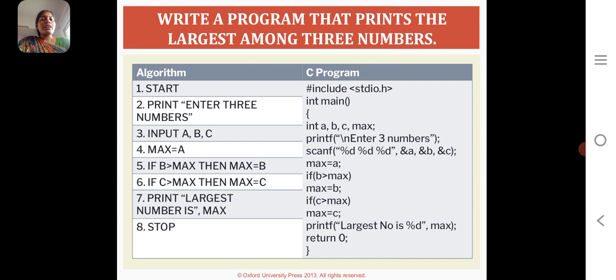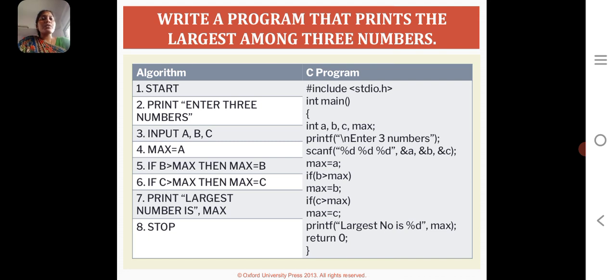Let me take the input of three values as A, B, C. Then we scan the input. Then we have some conditions. The condition is max equal to A. If the value of A is maximum, then it will display the largest number is A. Suppose the condition is false, then it will go to the next condition. If B greater than max, then it will display the largest number is B.